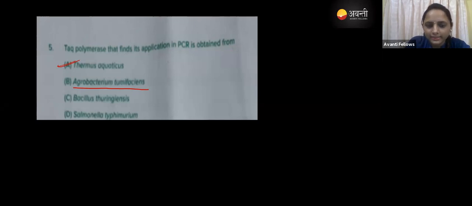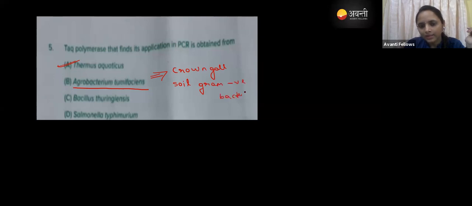Yes, in the plants, we use that. So why do we use that? Yes, Sheetal gave the correct answer. That is a plant vector. For transferring the gene to the plant, we use Agrobacterium tumefaciens. In the normal condition, it causes crown gall disease, right? This is a soil bacterium, a gram negative bacterium, and we use it as a plant vector.